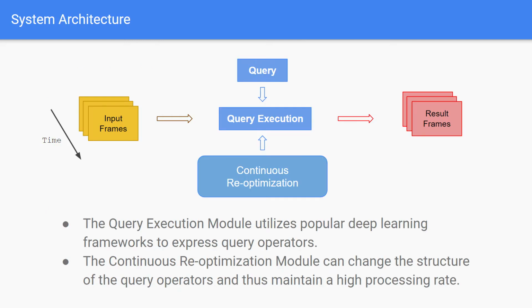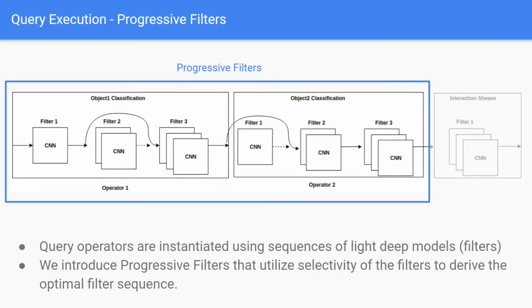Here we show the overall structure of the system. With the arrival of frames, the query executor processes each frame in turn according to the SQL query and then generates result frames. At the same time, according to the distribution of objects in the frames, the system will trigger a continuous reoptimization mechanism to change the structure of the query execution and thus maintain a high processing rate. The query execution module utilizes popular deep learning frameworks to execute the query.